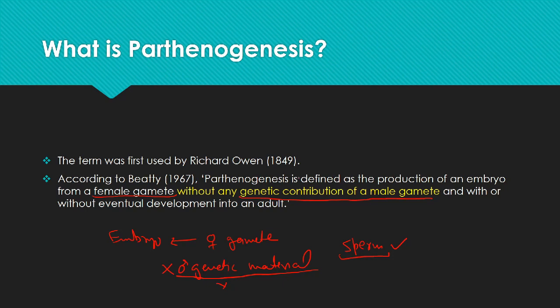So parthenogenesis is the production of an embryo from a female gamete without genetic contribution of the male gamete and with or without eventual development into an adult. The embryo so developed may be viable or may not be viable, as we can discuss later on.